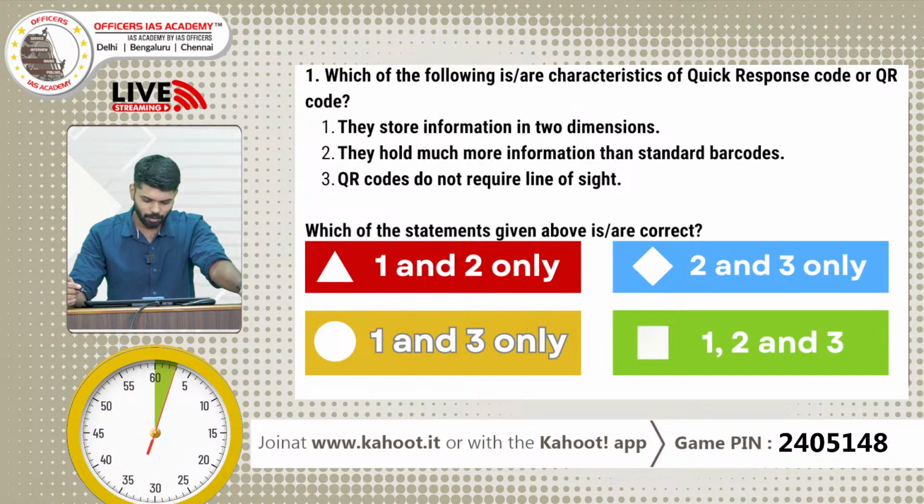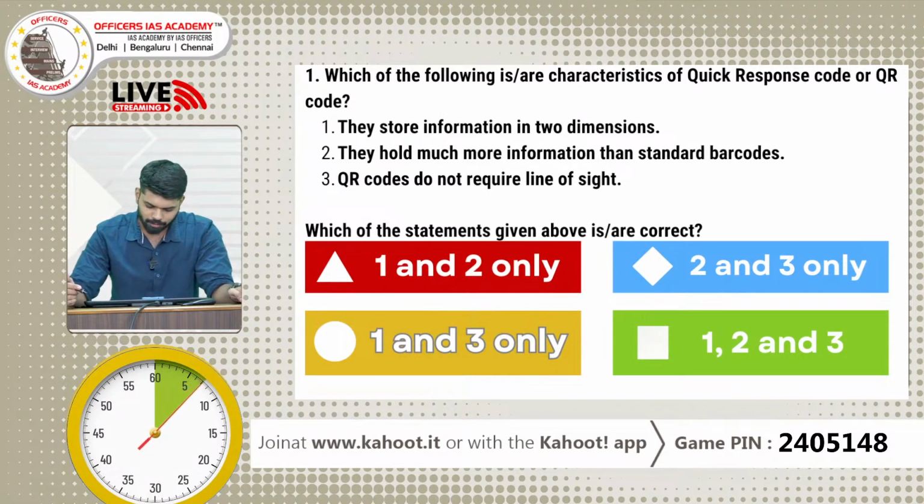So the first question is: which of the following are the characteristics of the Quick Response code, or the QR code, which is available on our screen itself? The first option is, they store information in 2 dimensions and hold much more information than standard barcodes. Third, QR codes do not require line of sight.